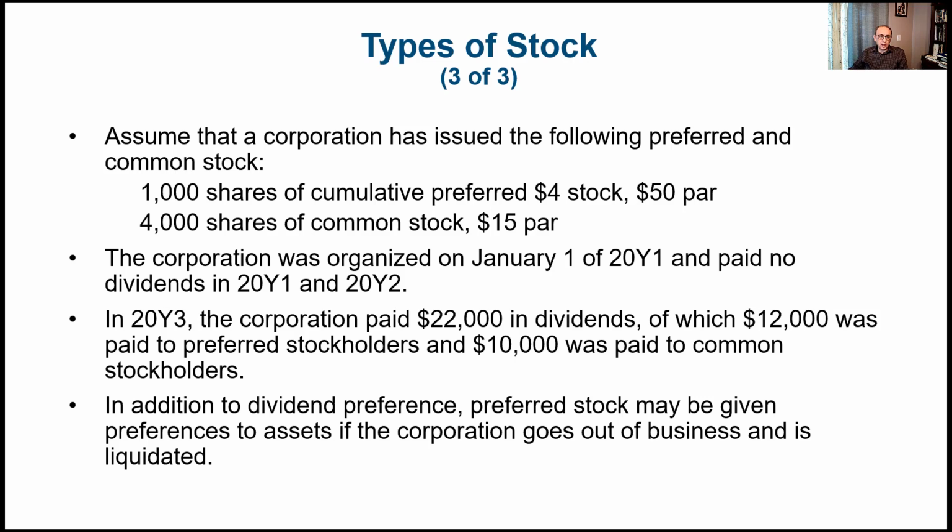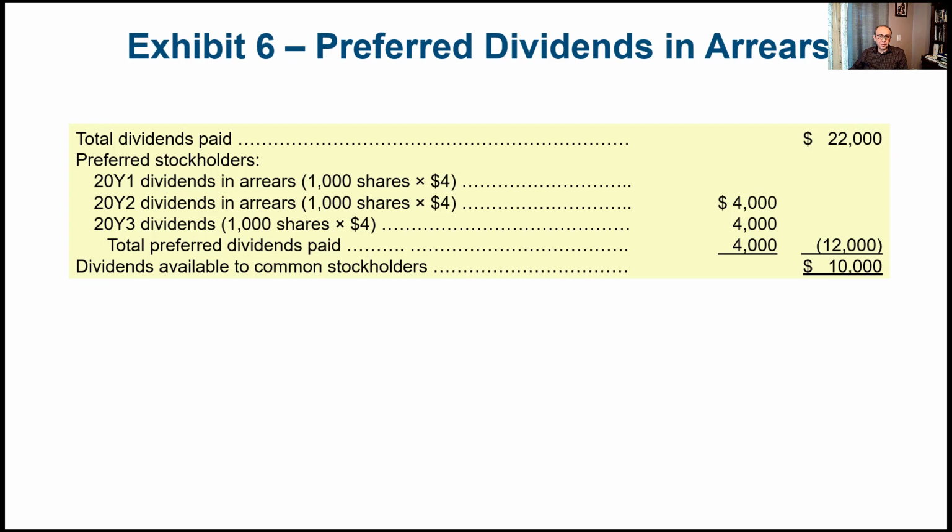So let's see how we got the $12,000. The total dividends paid were $22,000. We had 2 years in arrears, year 1 and year 2, and the value of the dividends is 1,000 shares multiplied by $4, so we have $4,000 for each year. And then for the current year, year 3, we have 1,000 multiplied by 4, that's another $4,000. So I think the lines here are slightly shifted. This should be the 4,000 in front of each year.